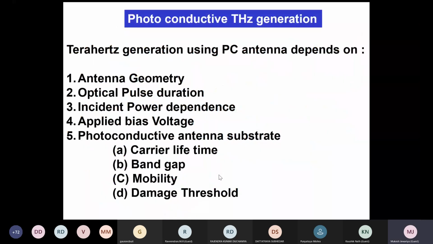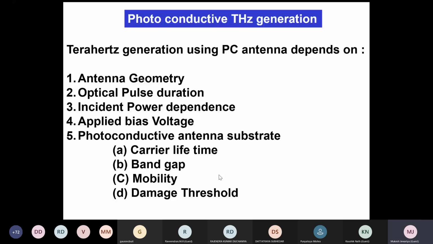Now, terahertz generation depends on antenna geometry, optical pulse duration, incident power dependence, applied voltage, as I said, photoconducting antenna substrate carrier lifetime, band gap, mobility, and damage threshold.